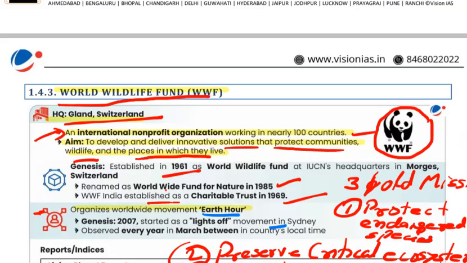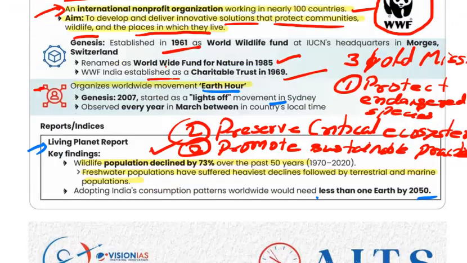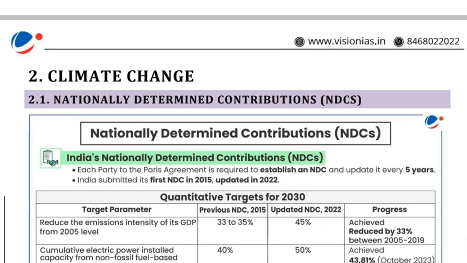So we have completed our fourth part, that is organizations in news. In the next part, we will start with the climate change. Biodiversity is completed now.